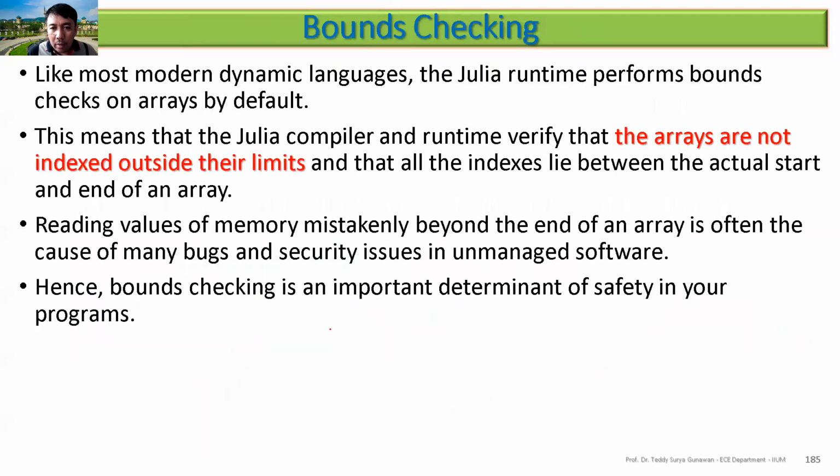Let's move on. Bound checking. The Julia runtime performs bound checks on arrays by default, so that the array is not indexed outside its limits. So if you have B100, for example, you are not pointing to B101. It will create an error, because this would create a buffer overflow.